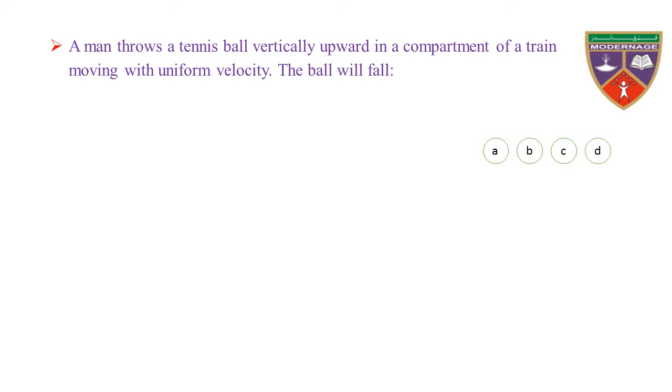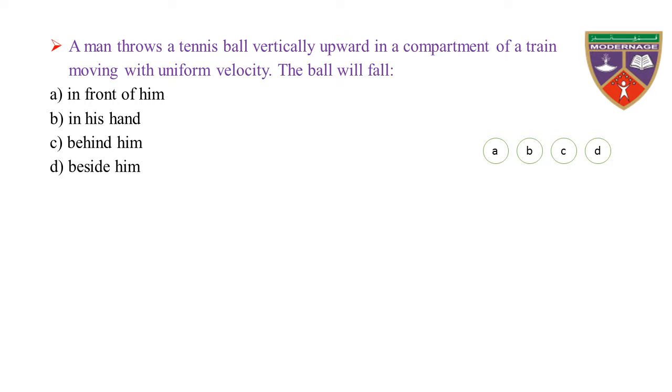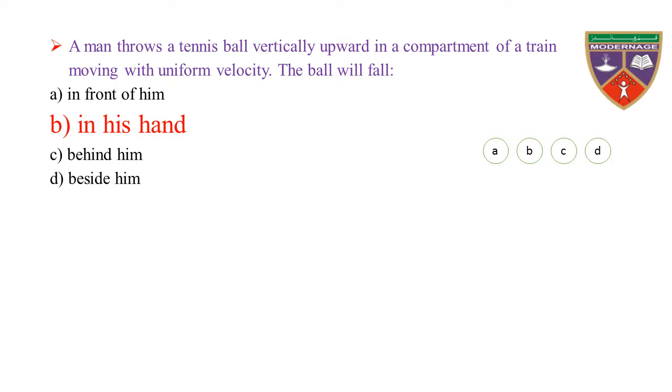A man throws a tennis ball vertically upward in a compartment of a train moving with uniform velocity. The ball will fall: option A, in front of him; option B, in his hand; option C, behind him; option D, beside him. The key is in his hand. Therefore, the correct option is B.